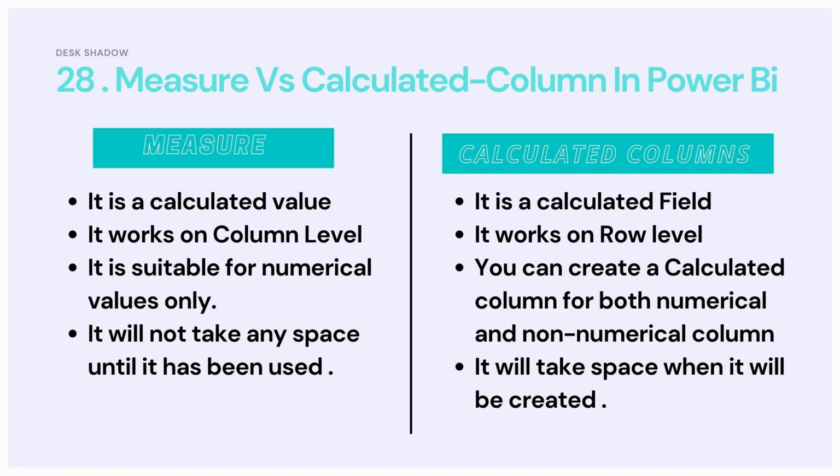In case of measure, it will not take any space until it has been used. Whereas calculated column will take space when it is created. Once it is created, it will start taking the space. But measure will not take space till and until it has been used.